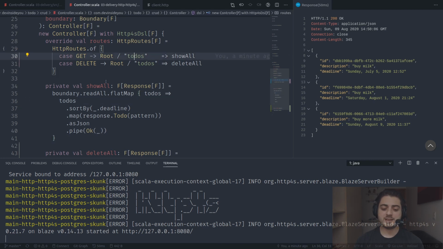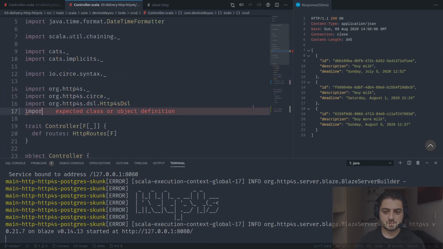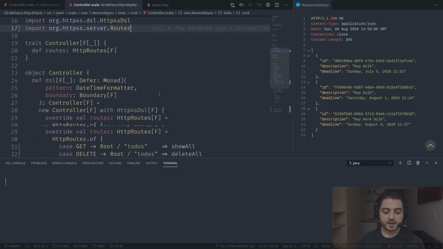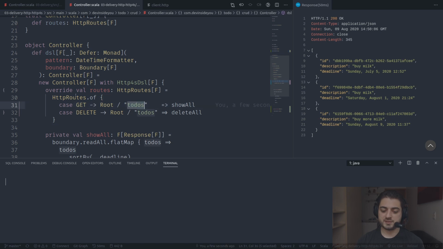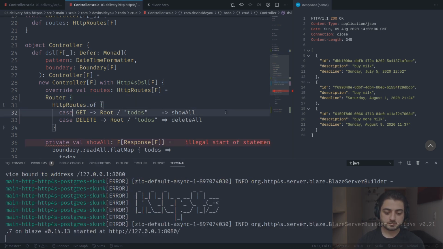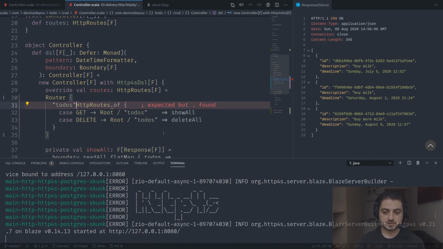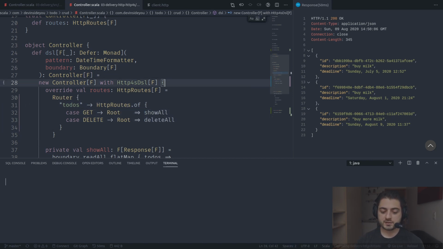So we have some repetition, and http4s comes with a concept of a router, which basically allows you to specify a prefix and just hang all the routes under it. All we need to do is import it. We're going to go over here and say import org.http4s.server.Router like this, and it just wants a tuple: the prefix and then the routes. So we're just going to do a Router like this, and we're going to say that the prefix is going to be to dos like this, arrow to the right, and now we don't need to specify to dos over here, right? So everything is going to stay the same.